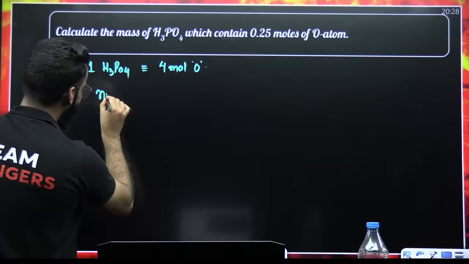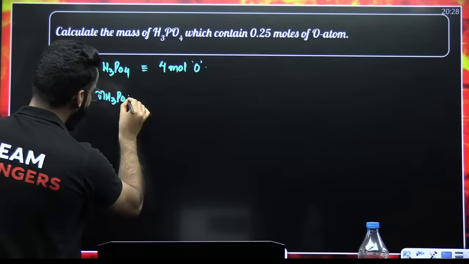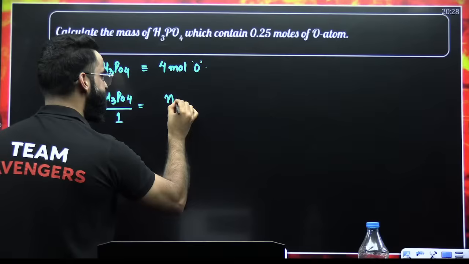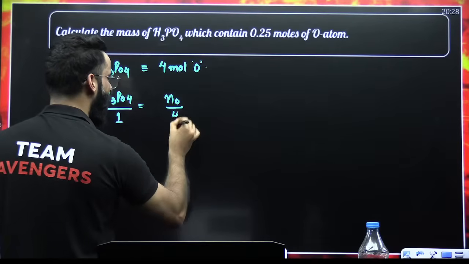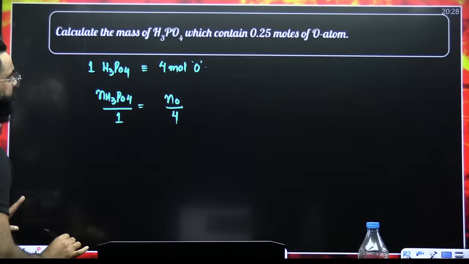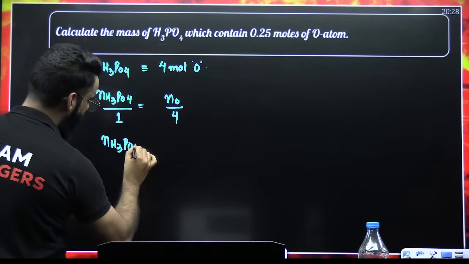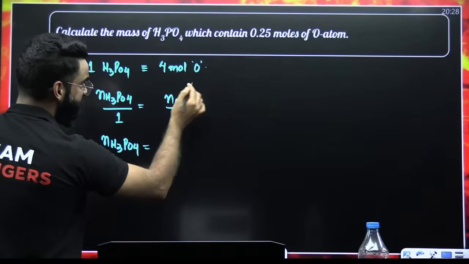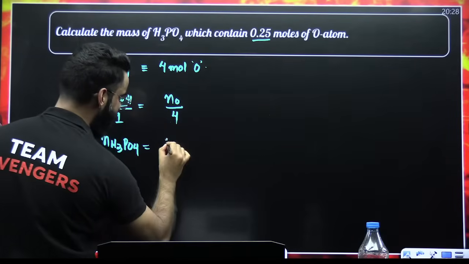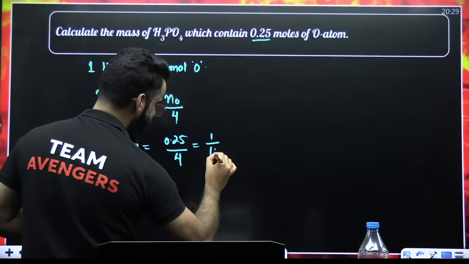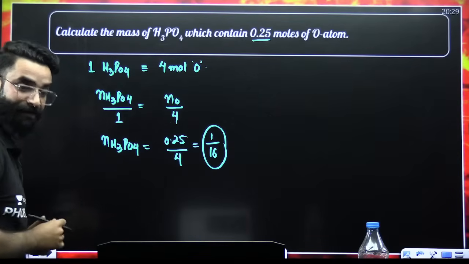Just write one thing. Number of moles of H3PO4 divided by the stoichiometric coefficient of H3PO4 is equal to number of moles of O divided by this 4 over here. Perfect. What do we have to calculate? From this equation, you can calculate the moles of H3PO4. That will be equal to the number of moles of O, which is given in the question itself, that is 0.25 divided by 4. The value comes out to be 1 by 16. So you got the moles of H3PO4.